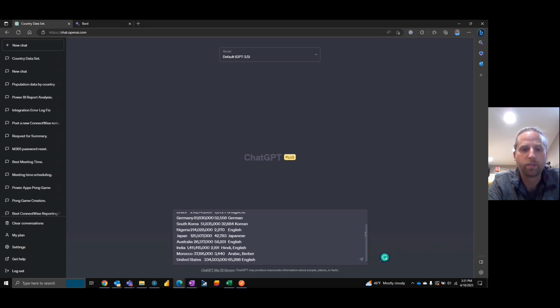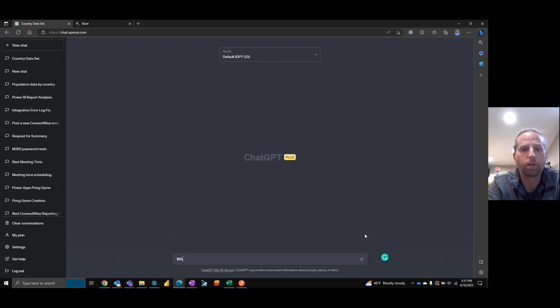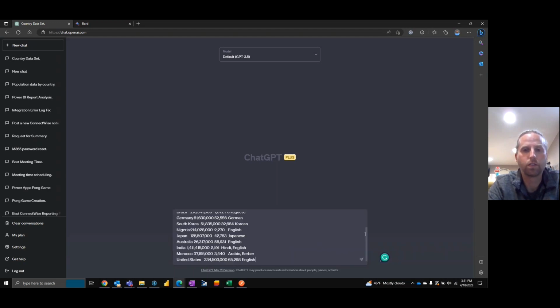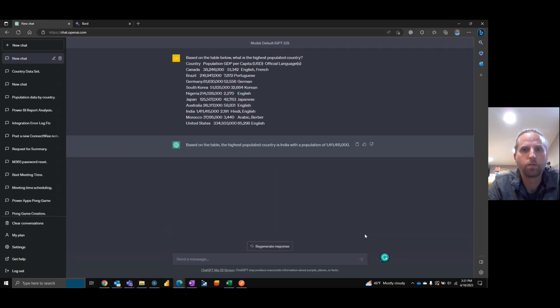So if we took, let's say, based on the table below, what is the highest population? So it's India. So it did read the table. Now, what if we change something?